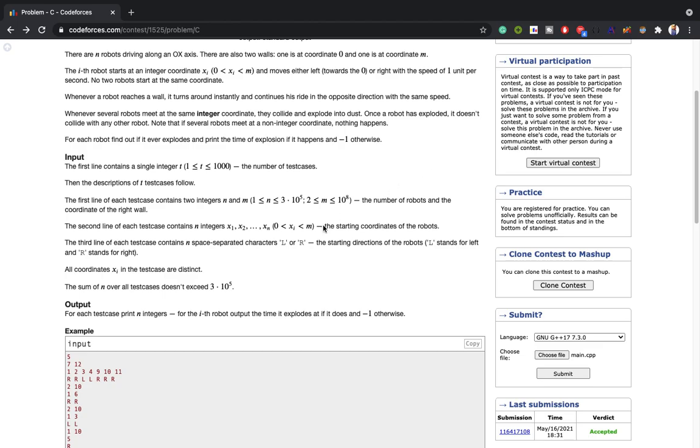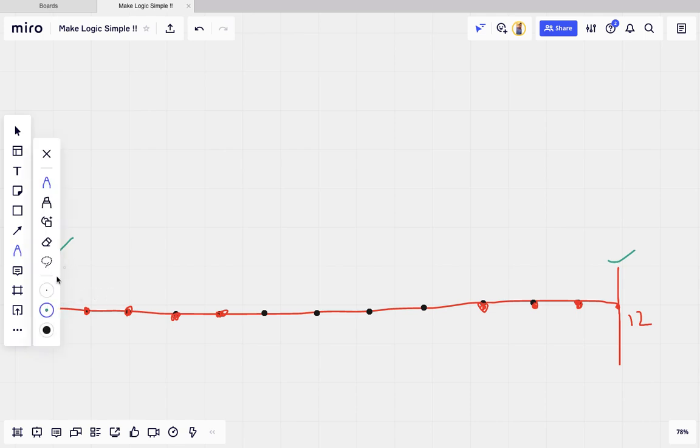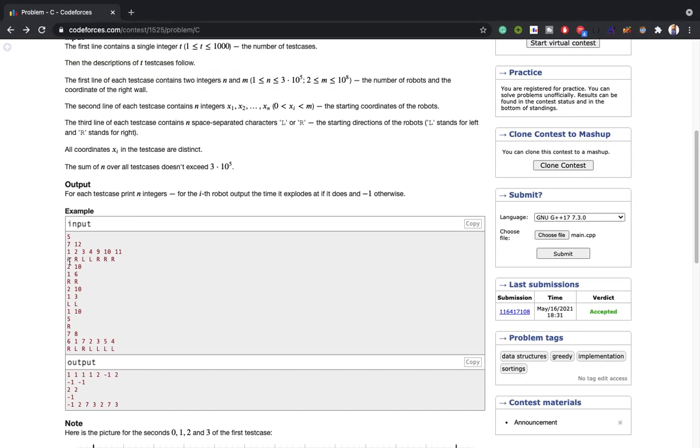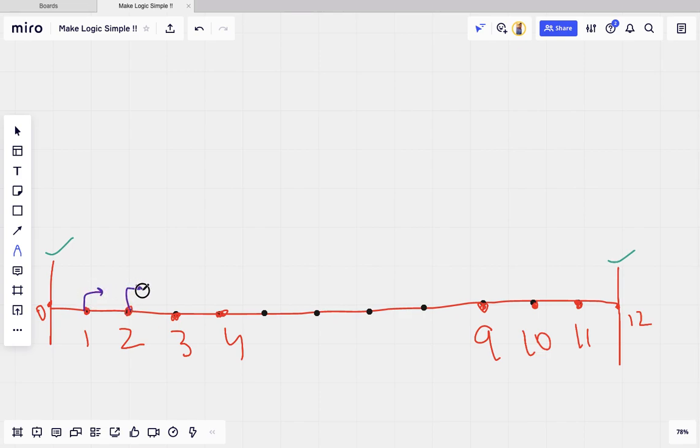The question is a bit clear. We are given first n, how many robots there are, and m, the range from 0 to m. The next line contains the n robot positions. As I have drawn here, we are given the robots 1, 2, 3, 4, 9, 10 and 11, and their directions are these. Initially they are directed to move right, left and right. This will move right, this will move right, this will move left, and these three will move right.